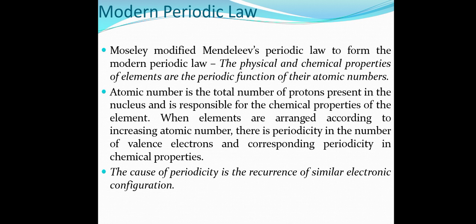When elements are arranged according to the increasing atomic number, there is a periodicity in the number of valence electrons and corresponding periodicity in chemical properties. The cause of periodicity is the recurrence of similar electronic configuration.